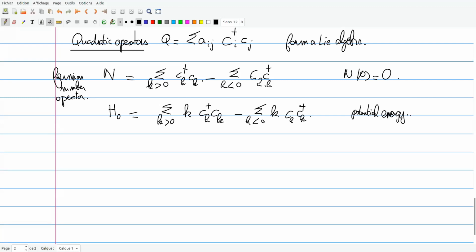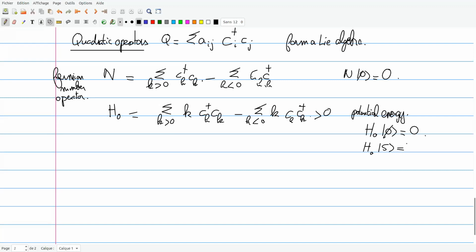A remark is that this operator is positive. For instance, its ground state is the vacuum state, and every other state has positive energy. It's a simple exercise to compute, and it's apparent from the definition.